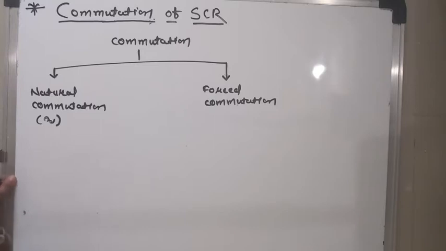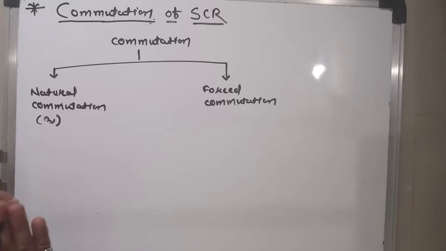So the SCR is automatically reverse biased, and during that condition the SCR remains off. No external commutation circuit is required to make the SCR off.